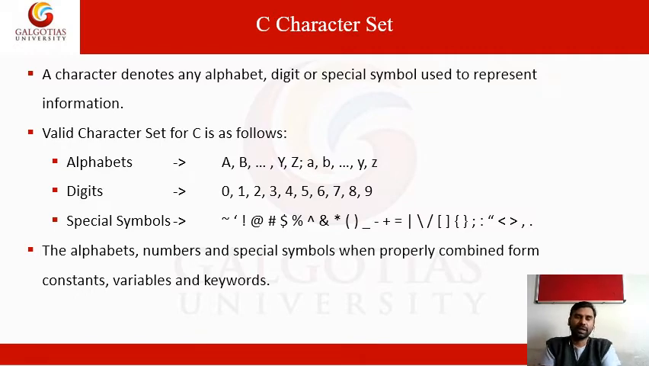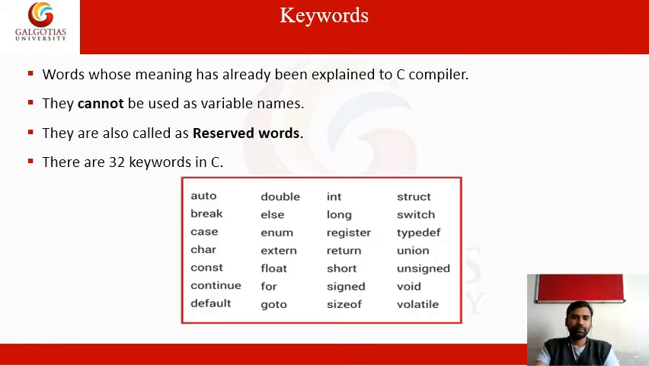The ampersand symbol and asterisk are both used in pointers. Next, open and close braces are used for the starting and ending of functions. Keywords, as already told, have a meaning that is already explained in the C compiler. We can't change the meaning or the function. These are also called reserved words. Totally 32 keywords are available in the C language.